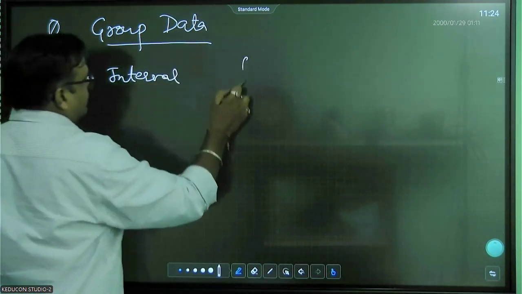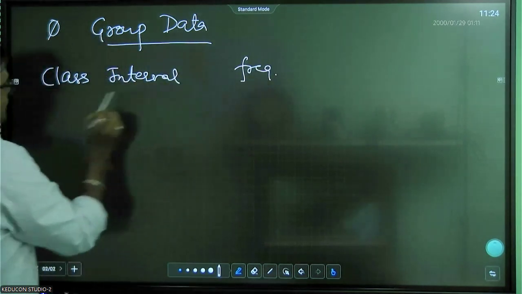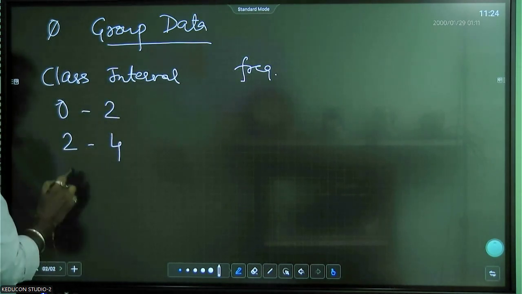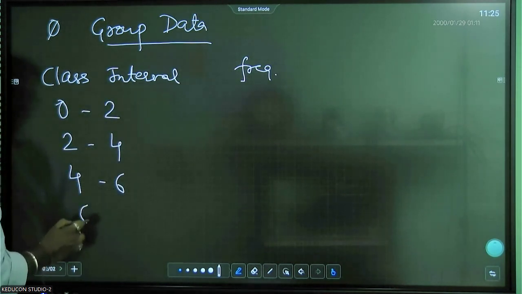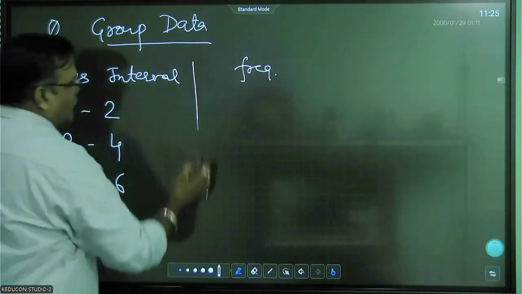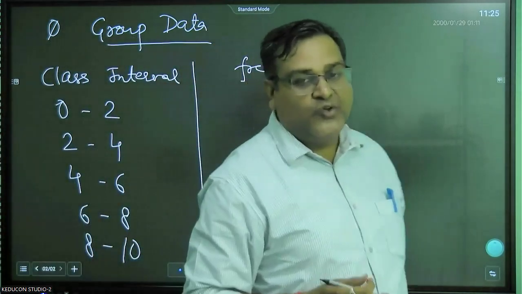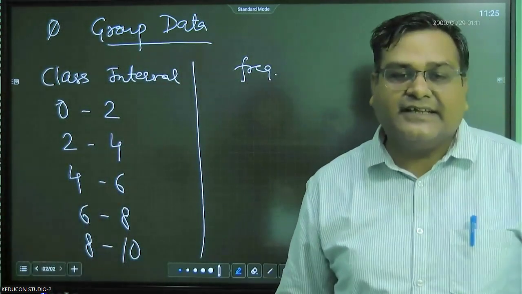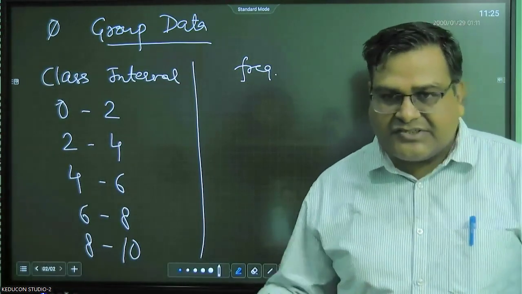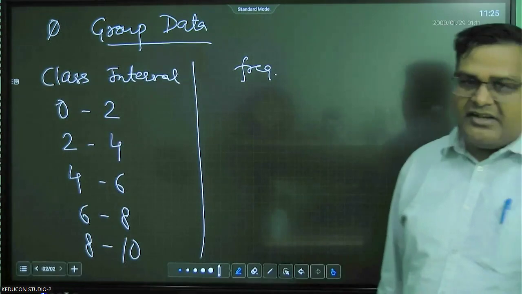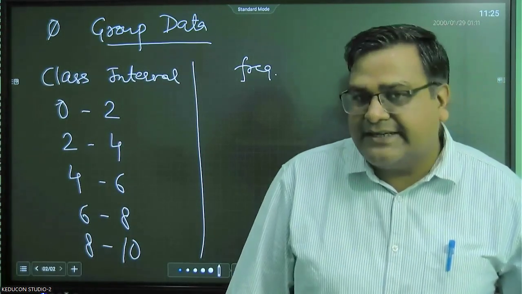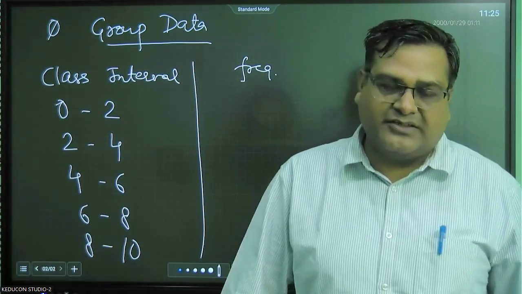And here frequency. If I organize the same data in this format, then this becomes group data. So we can organize the data in 3 different ways. First is the raw data, which is the unorganized form. Then if you organize, first is discrete data, then the group data.